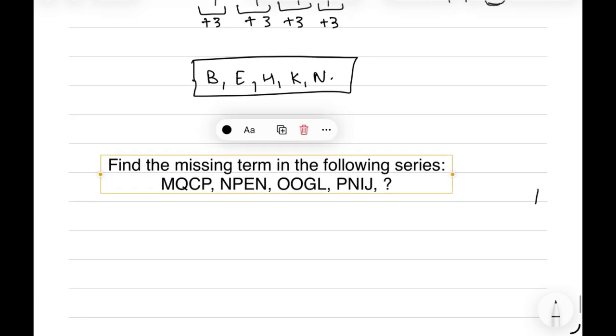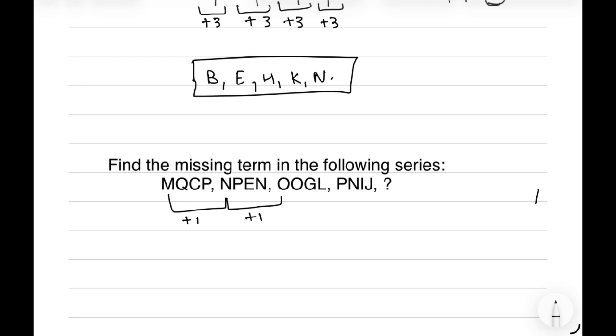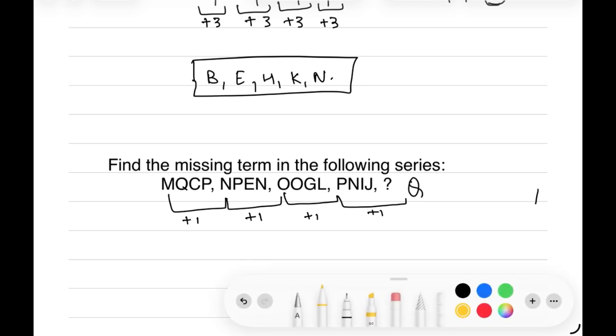the given series is MQCP, then NPEN, then OOGL, then PNIJ, and we have to find out the next one, and it will follow a certain path. So on the first letters there is an addition of 1, that is M plus 1 is N, plus 1 is O, plus 1 is P, then plus 1 is Q. So the first letter of the missing term will be Q.